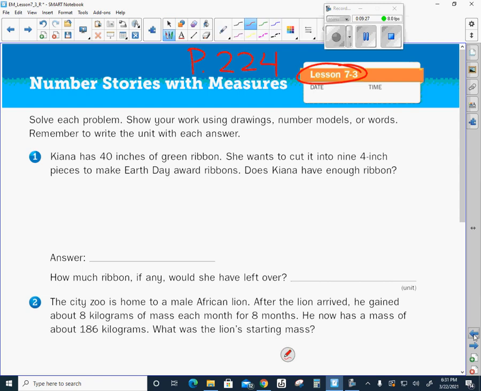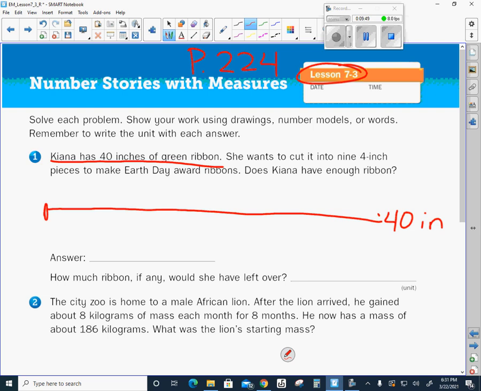Of course, I'm not going to draw actually 40 inches of green ribbon because that would take up a lot of space, right? So I'm just going to draw a line that represents my ribbon, and I might even put on here 40 inches. That way I know from here to here is 40 inches.